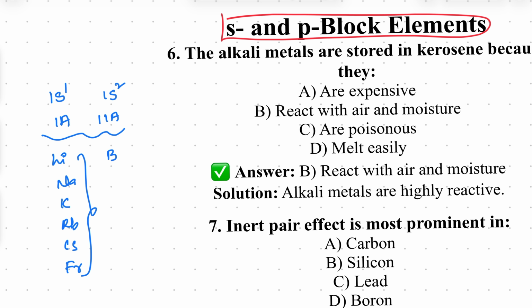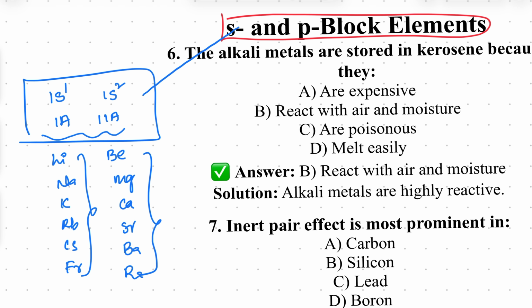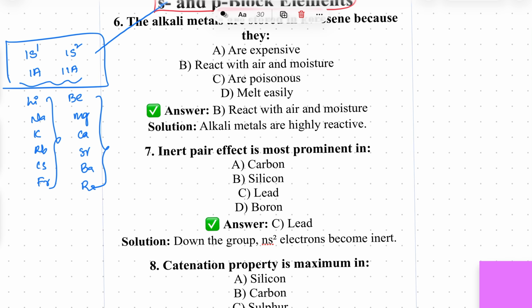Second group elements: beryllium, magnesium, calcium, strontium, barium, and radium. These are your second group elements. Commonly we call them what? S block elements.